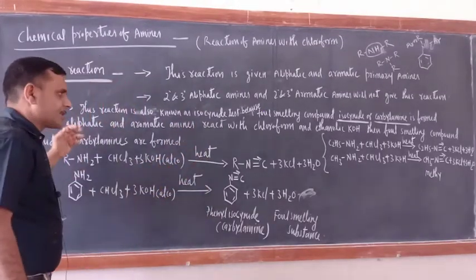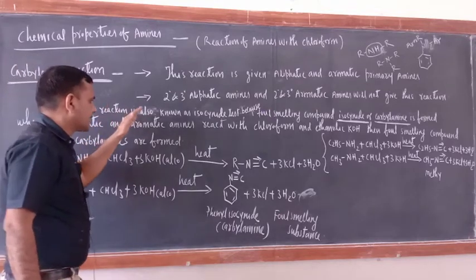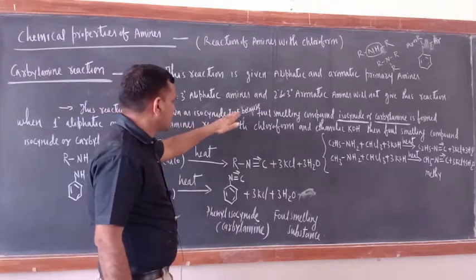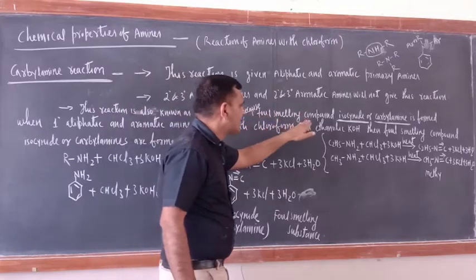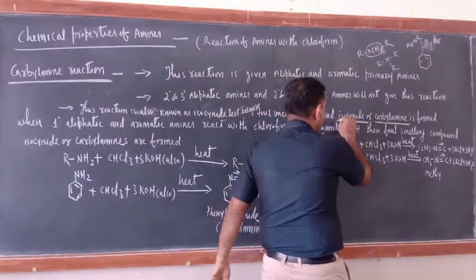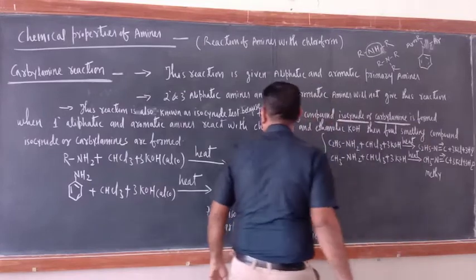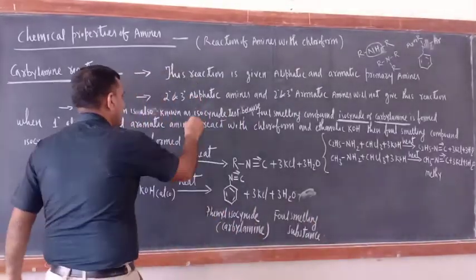In this reaction, what is happening? This reaction is also known as the isocyanide test, because a foul smelling compound, isocyanide or carbylamine, is formed.